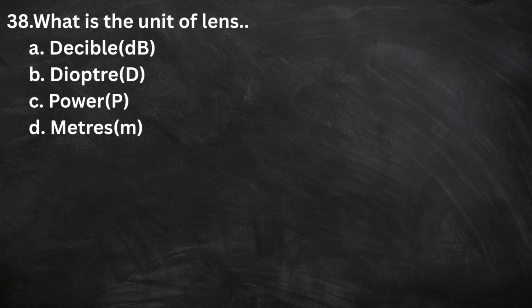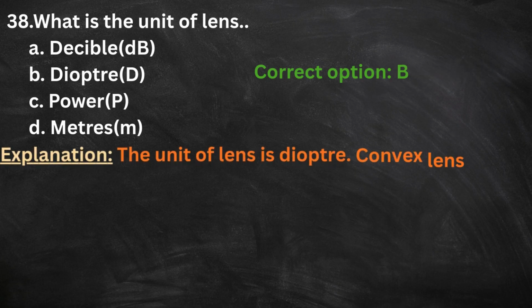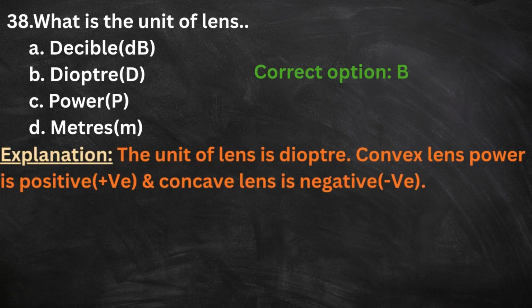38. What is the unit of lens? A. Decibel scale dB. B. Diopter D. C. Power P. D. Meters M. The correct option is B. Diopter. The symbol of diopter is capital D. Here is the explanation. The unit of lens power is diopter.